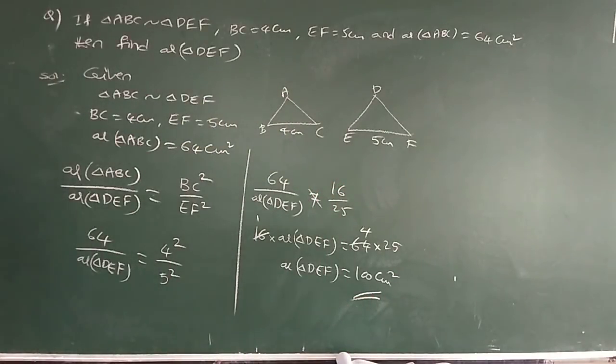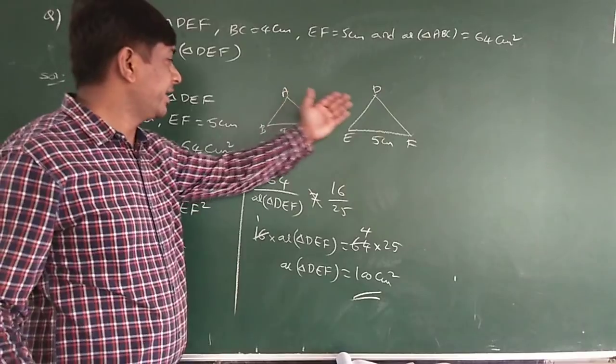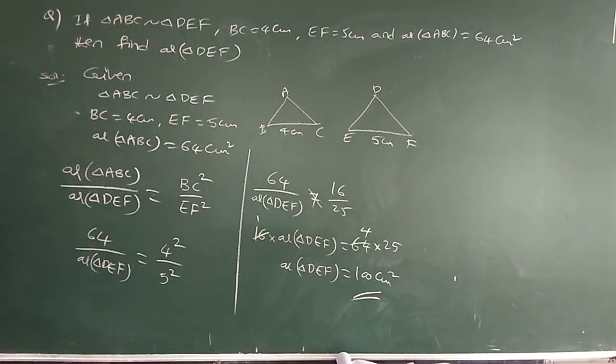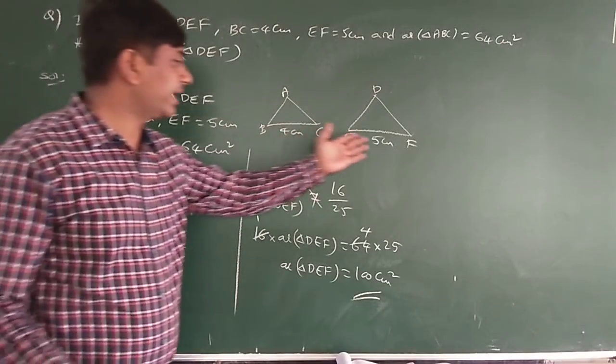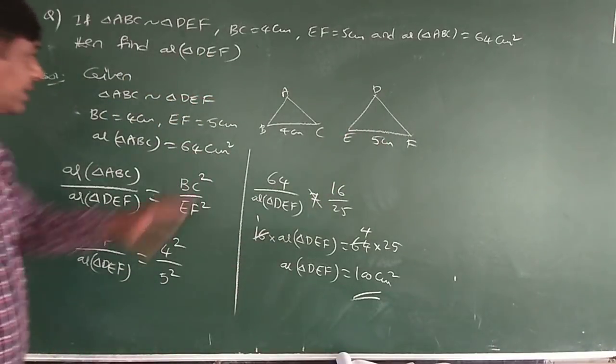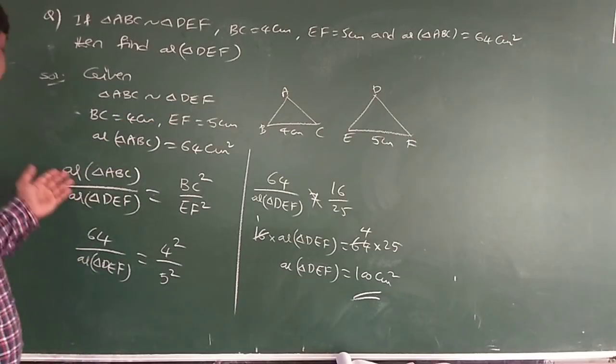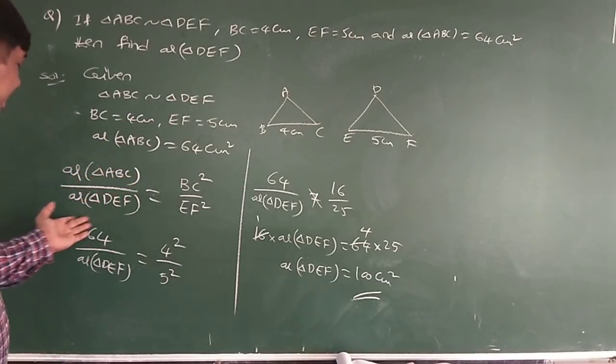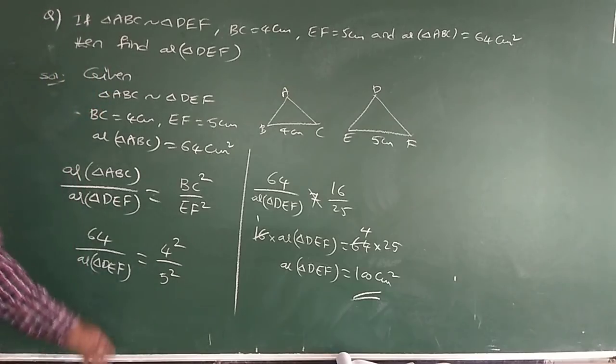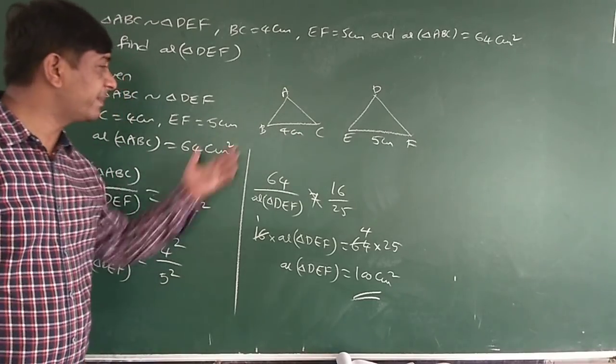So the reason here: triangle ABC and triangle DEF are two similar triangles, given. So the lengths of line segments BC and EF are given. This area is given as 64 cm square. As per my previous concept here, area of triangle ABC by area of triangle DEF is equal to BC square by EF square. Sir, why sir, BC square by EF square?